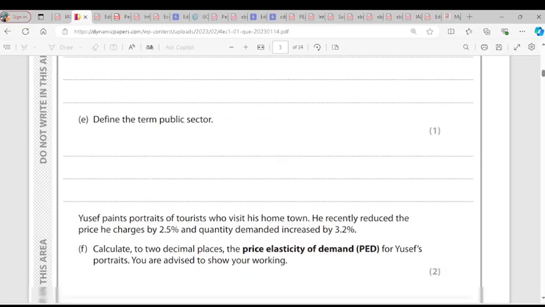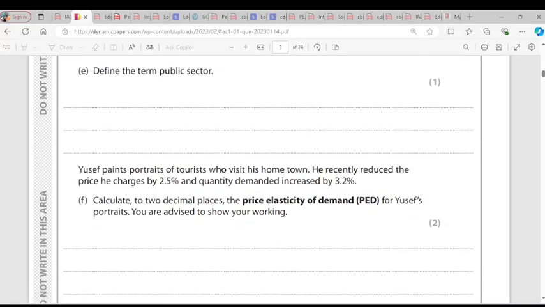Question E. Define the term public sector. We call it a public sector because government provides goods and services. It's the provision of goods and services by government. That's the public sector. Is it clear, please?